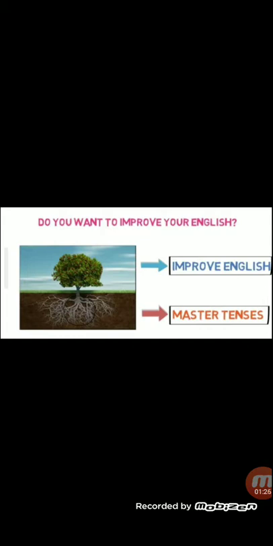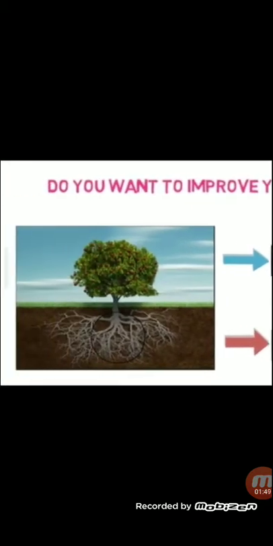If you want to learn good English and speak good English, your tenses should be strong. And if your tenses are strong, your English will automatically be good. It's like a tree which bears fruits.